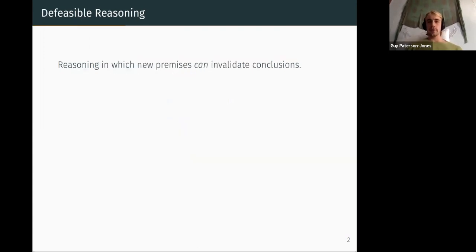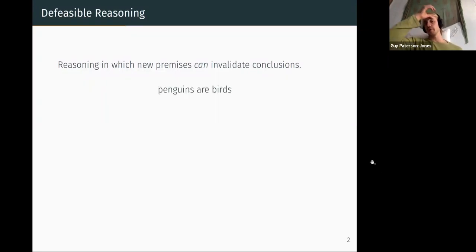So this is where defeasible reasoning comes in. It's all about reasoning in which new premises, or in other words, learning new information, can invalidate previous conclusions. So for instance, if you're working with approximate or incomplete knowledge, or as we've seen in Clayton's talk, even humans reason like this, having monotonicity is not a desirable property of your model or formal system. So let's go through another example.